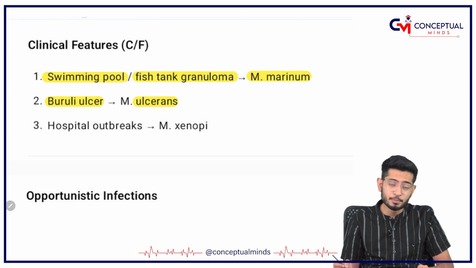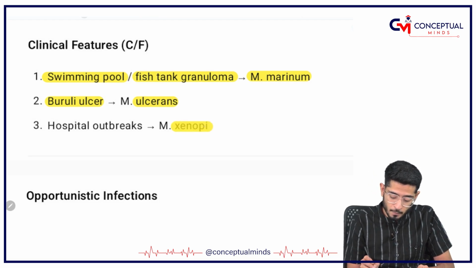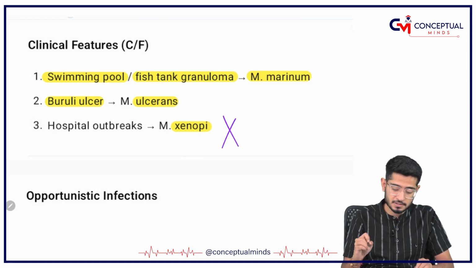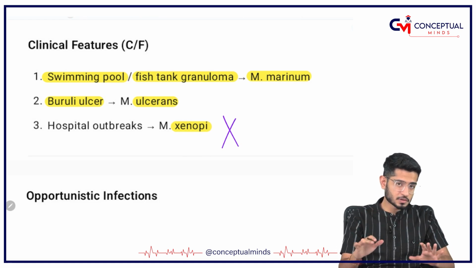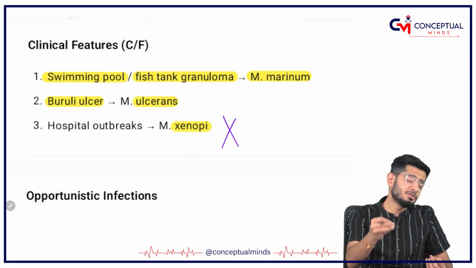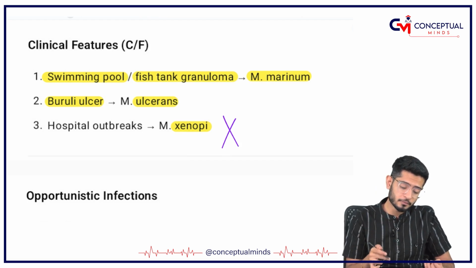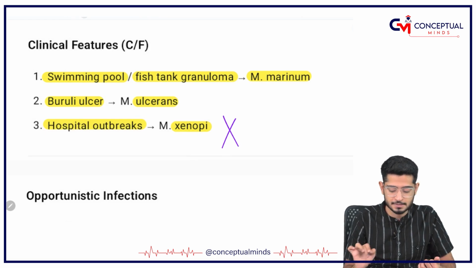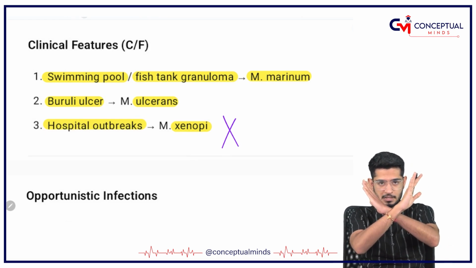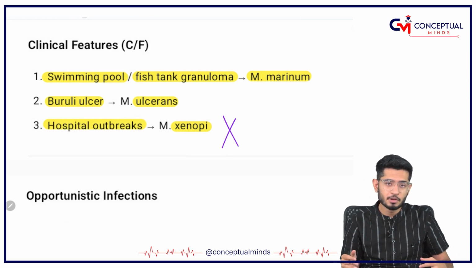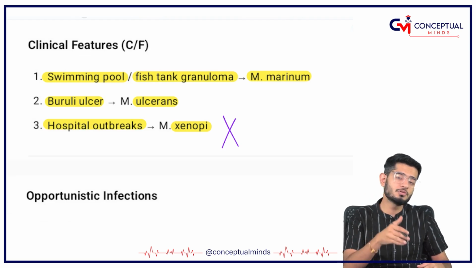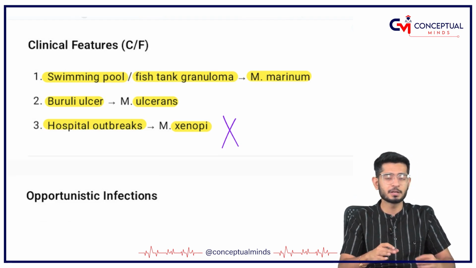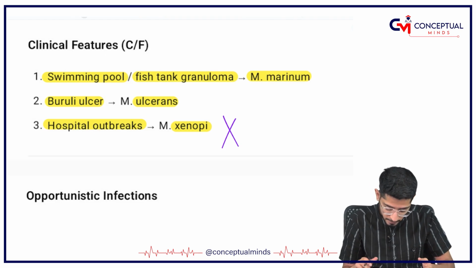Which ulcers? Buruli ulcers. Then xenopi, I told you, cross, stay away, cross. Stay away means I am telling you to stay away, and you people are medico fellows, please stay away. Why? Because it causes what? Hospital outbreaks. Xenopi, cross, dangerous, please stay away. You people should stay away because you are going to the hospital. Hospital outbreaks caused by X, that is xenopi.